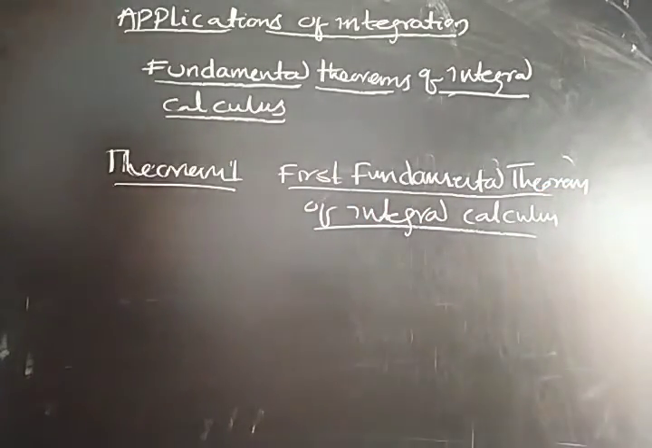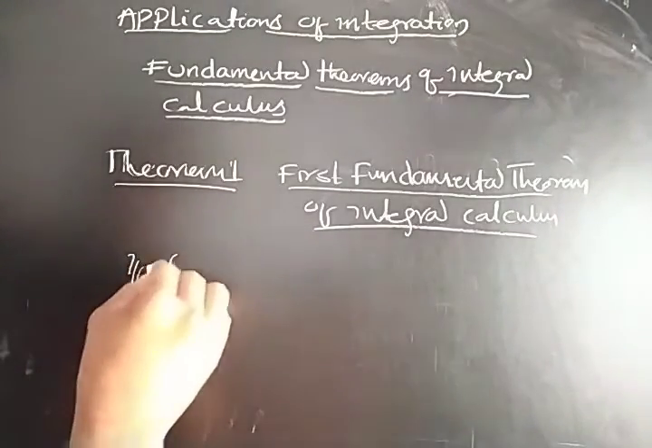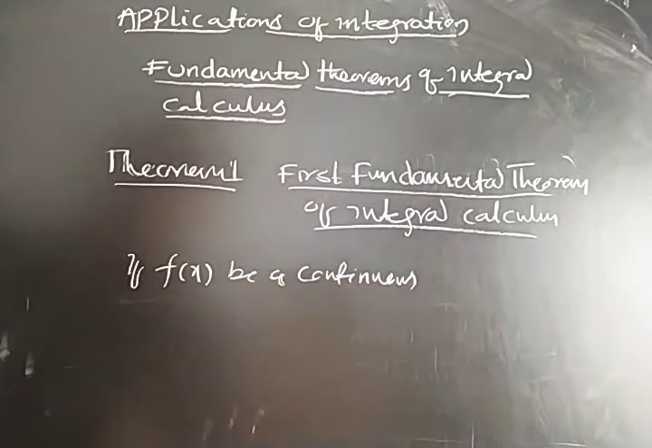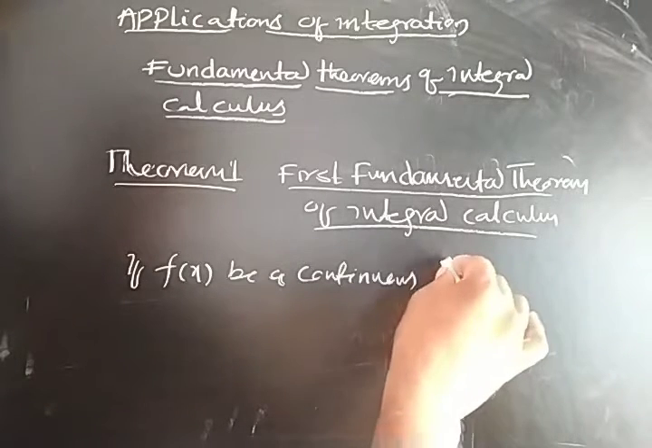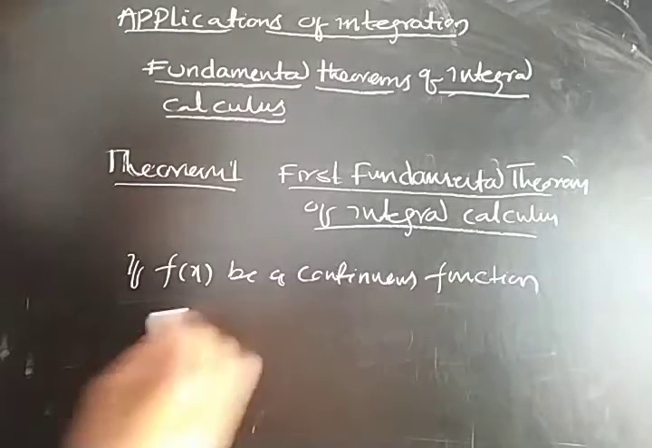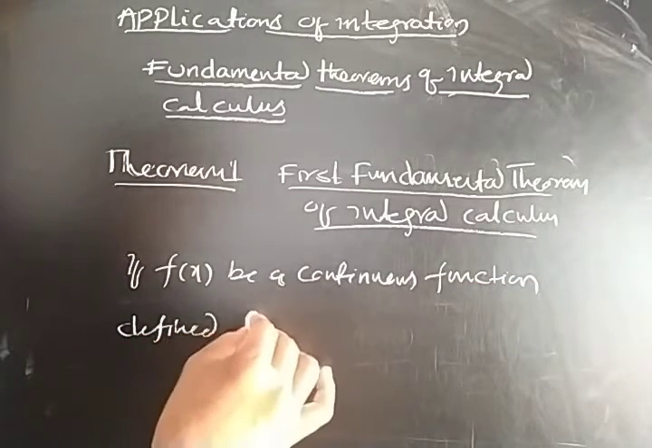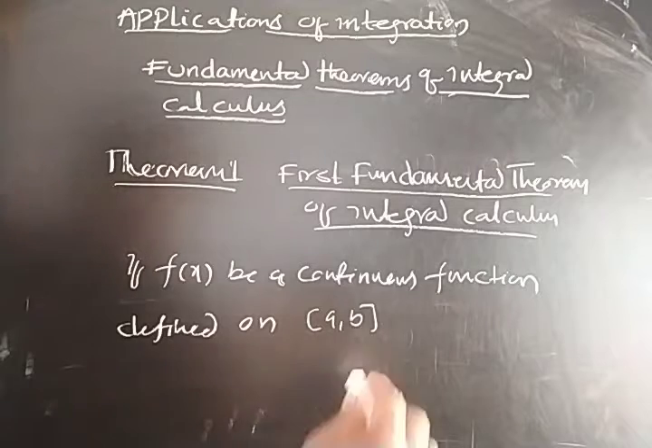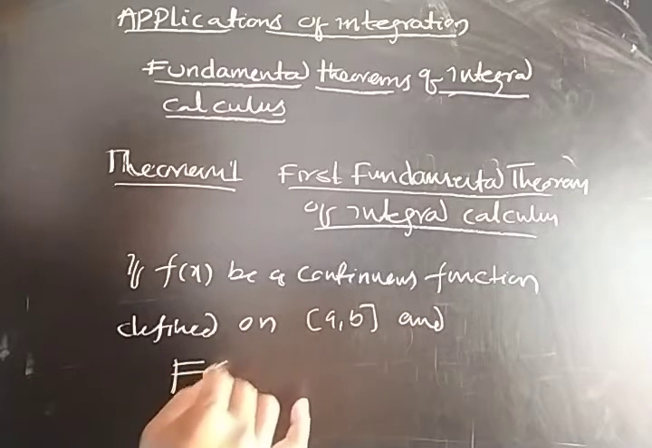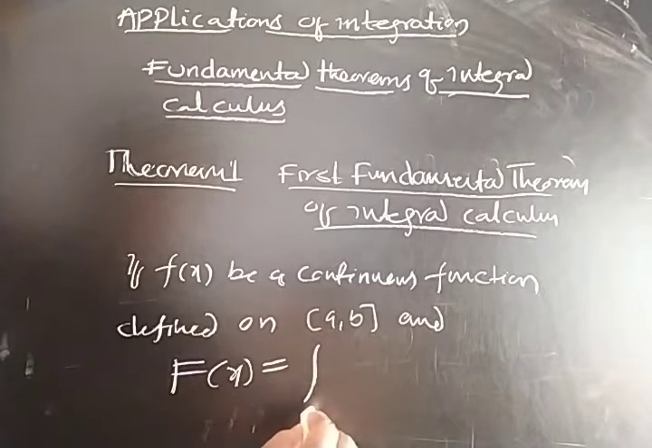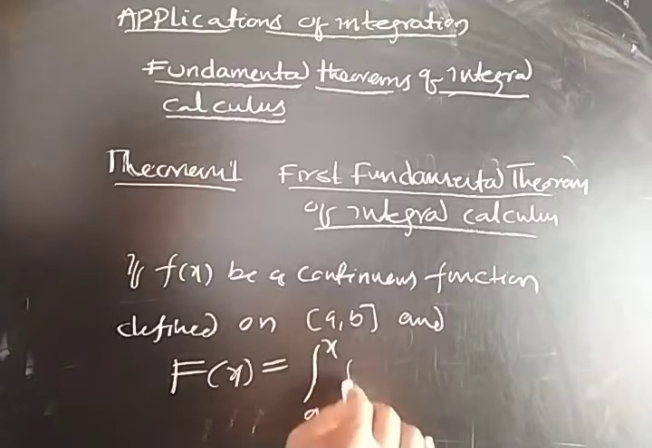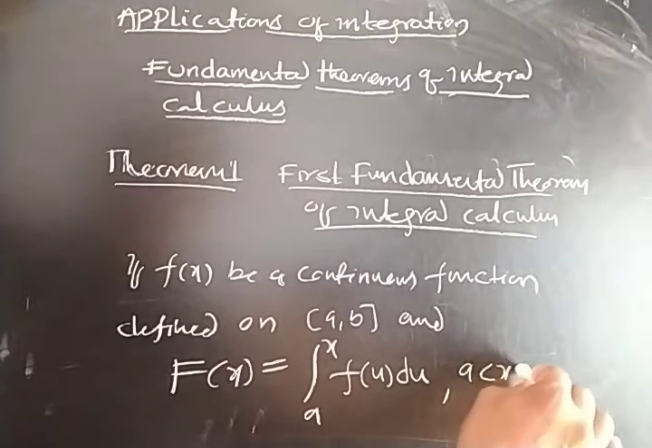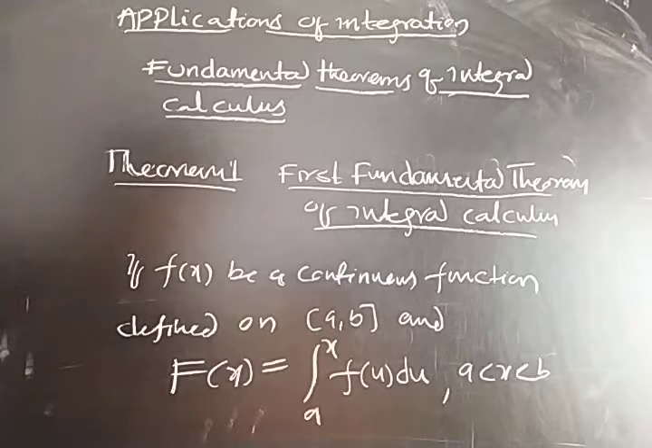So its statement is: if small f of x is a continuous function defined on the closed interval a comma b, and we have another new function, capital F of x, which is defined as the integral from a to x of f of u du, where x is taken in between a and b. From the interval we have to take x, right?